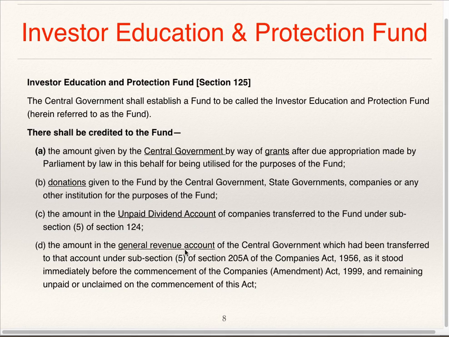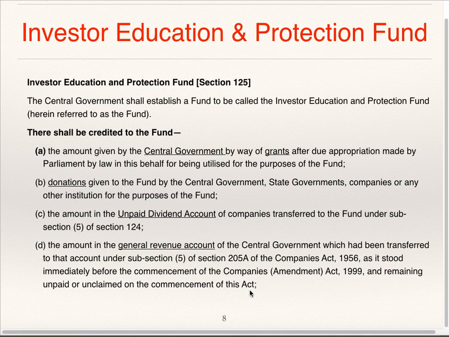The amount in the general revenue account of the central government which had been transferred to that account under subsection 5 of section 205A of the Companies Act 1956 as it stood immediately before commencement of the Companies Amendment Act 1999 and remaining unpaid or unclaimed on the commencement of this act.